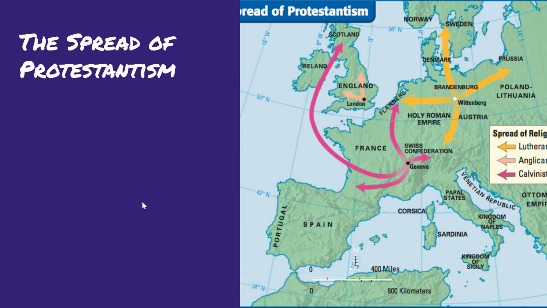And then this is the map that I've been showing you. If we're looking right over here, Geneva, that would have been Calvinist. Also, if we're looking at this little key right here, we see Calvinists in Switzerland. They're moving up towards France, and then they make their way all the way to Scotland. This yellow is Lutheran. So we can also see that Lutheran beliefs are pushing more towards Scandinavia into Denmark, Sweden, and then east towards Poland.